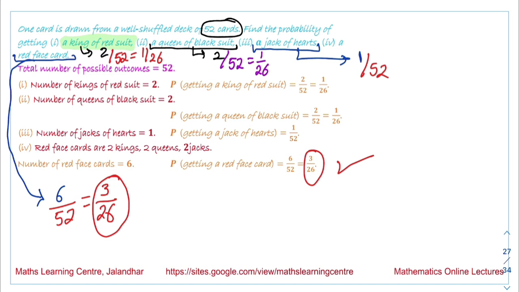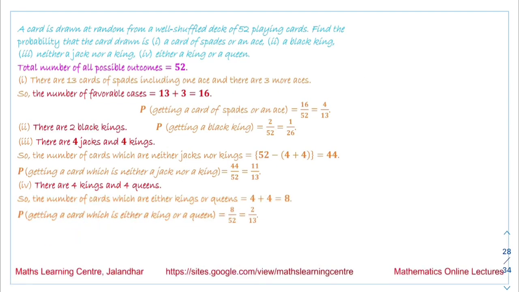Now the next question: a card is drawn at random from a well shuffled deck of 52 playing cards. Find the probability that the card drawn is a card of spade or an ace. The number of spades is 13. In these 13 spades we have an ace.